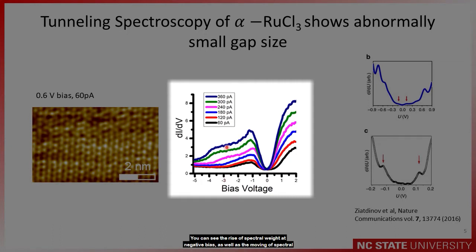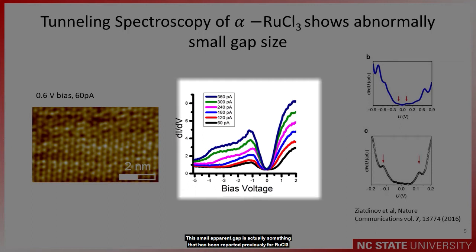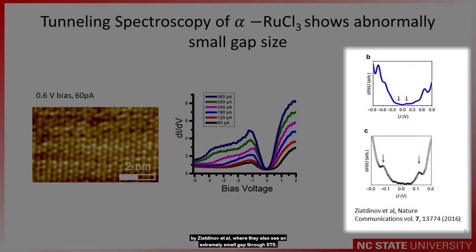You can see the rise of spectral weight at negative bias, as well as the moving of spectral weight from the upper and lower Hubbard bands into the gap. This makes it seem as though the Mott gap is getting smaller. This small apparent gap is actually something that's been reported previously for ruthenium chloride by Ziatdinov et al., where they also see an extremely small gap through STS.